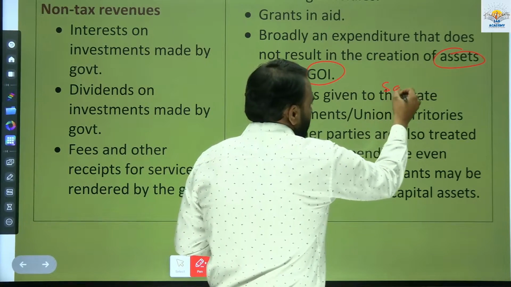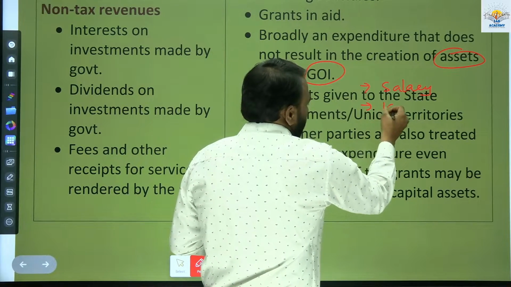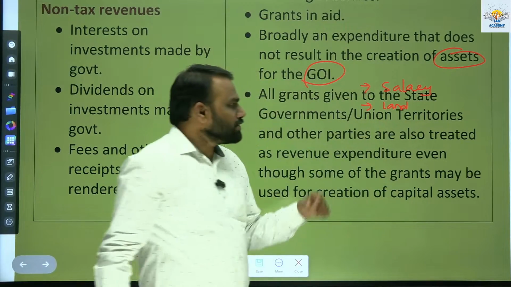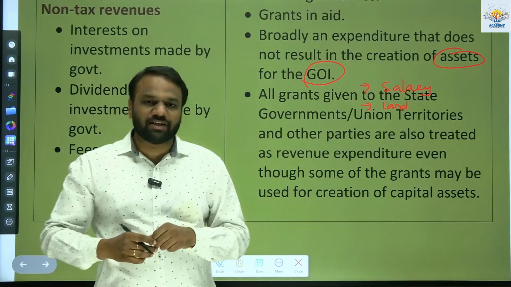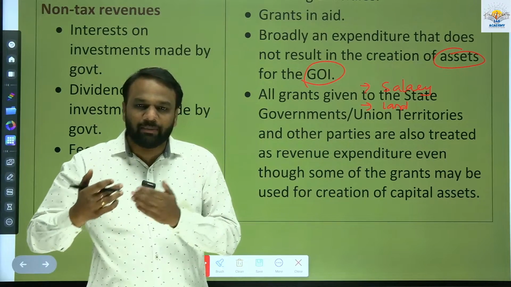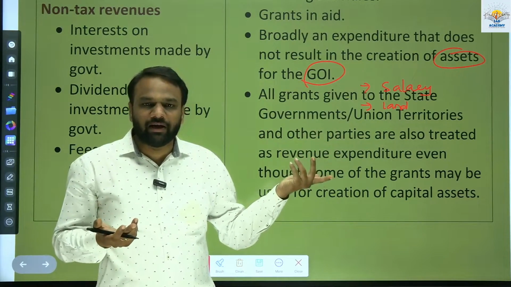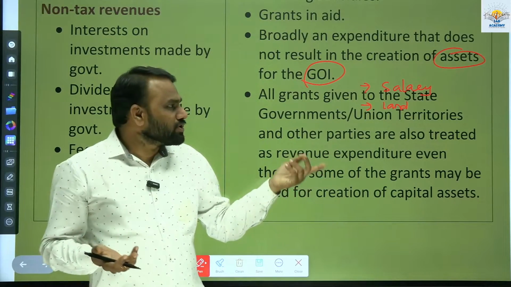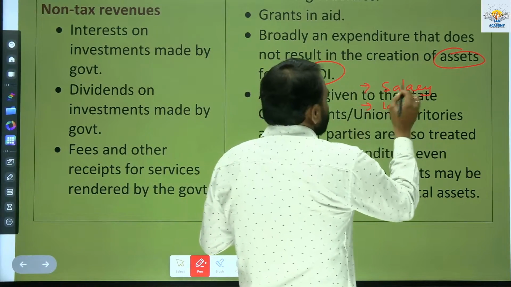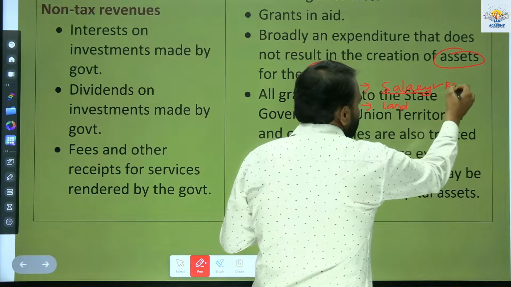Another one is to purchase land. Among salary and land, which one is considered an asset? Land is considered an asset because once you purchase it, it will remain with the government. But whatever we have paid as salary will not come back. It will not be with the government. So whatever has been spent and will not come back forms part of revenue expenditure.